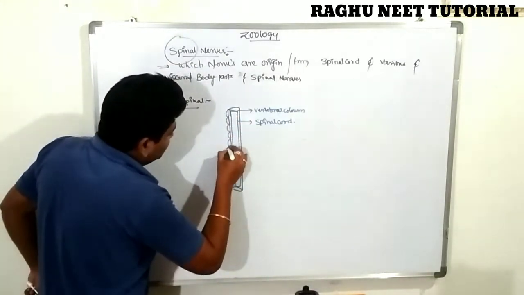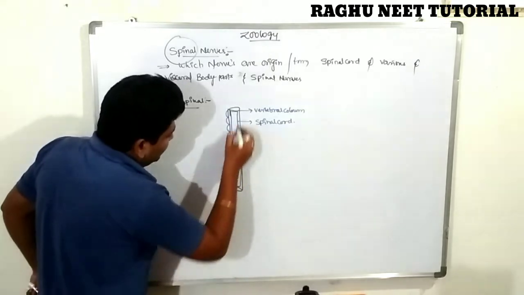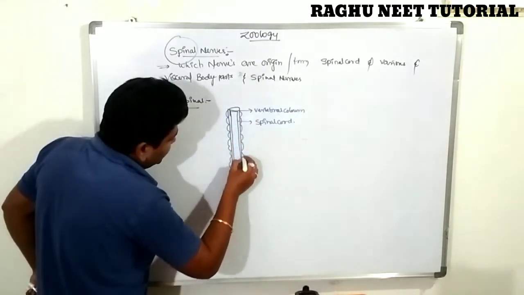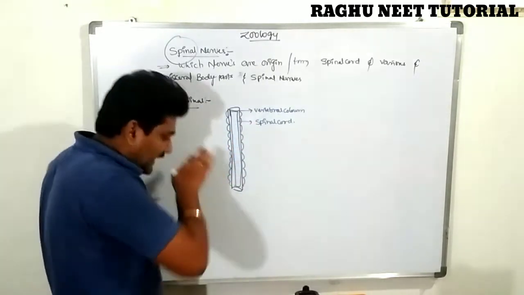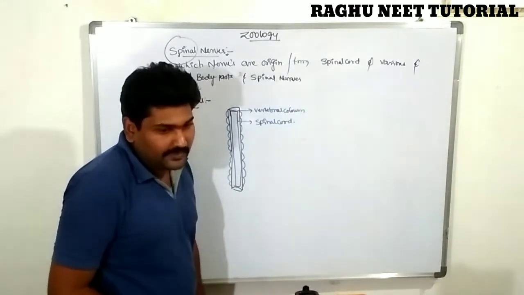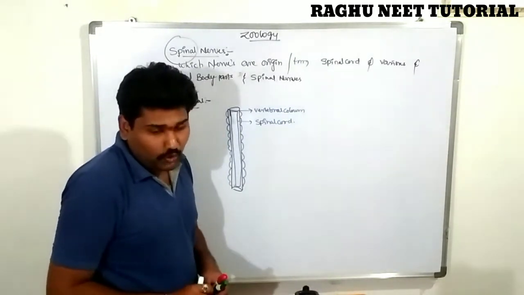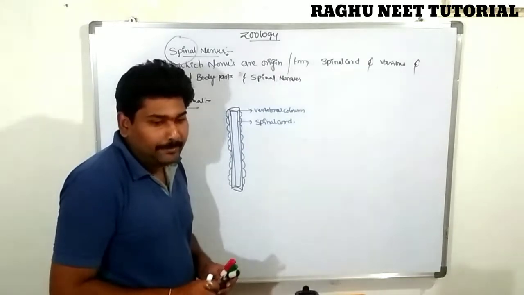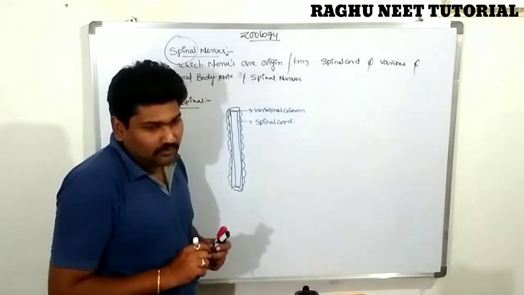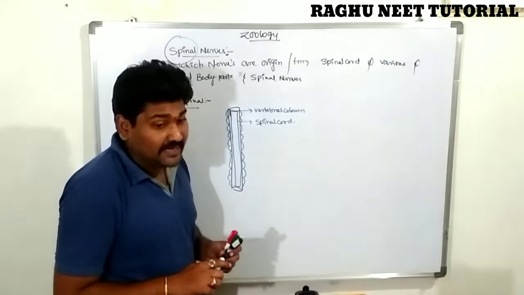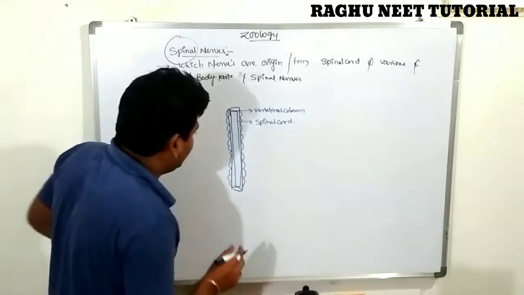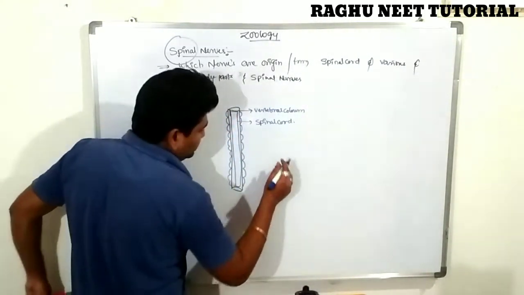In the lateral section of the vertebral column, a group of nerves is present that looks like an H-shaped structure.